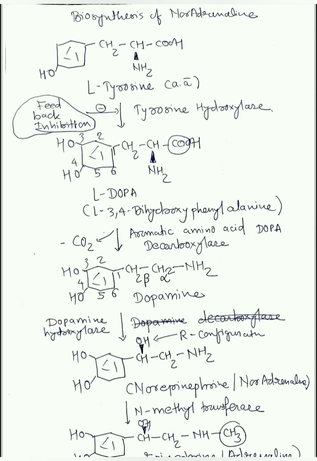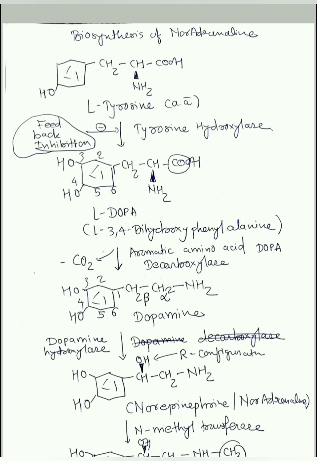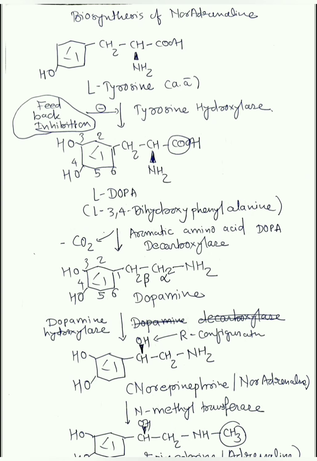So guys, this is how the entire biosynthesis of noradrenaline and adrenaline occurs. Okay, first of all L-tyrosine, then tyrosine hydroxylase, then L-dopa, then dopa decarboxylase, then dopamine, then dopamine hydroxylase, norepinephrine, N-methyltransferase, epinephrine. Do not mug the structures. You do not have to remember the structure. Try to understand the structure.